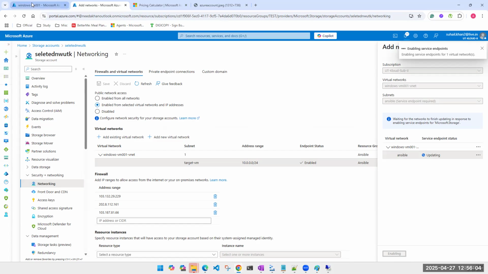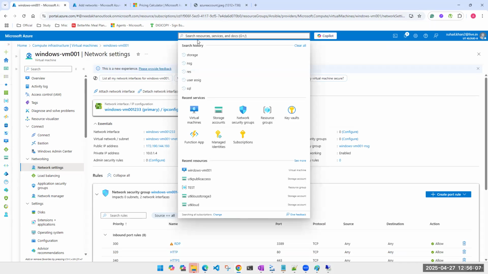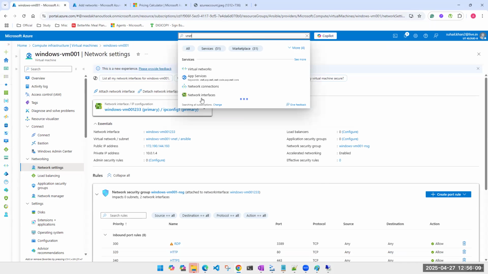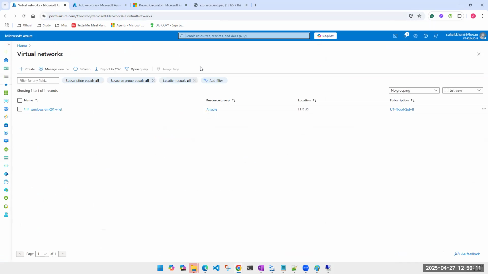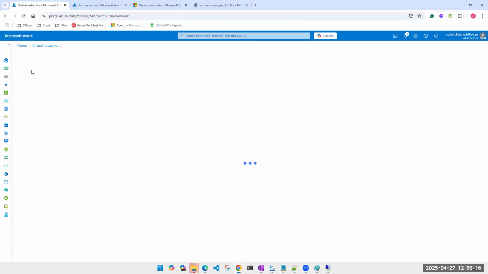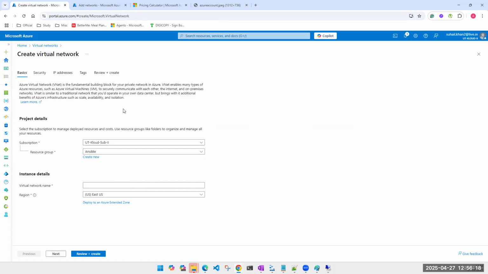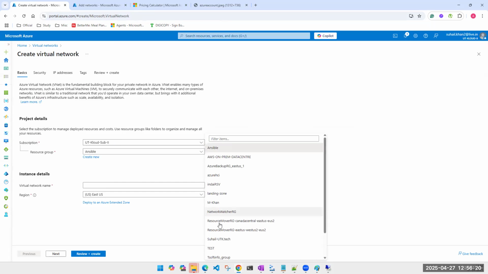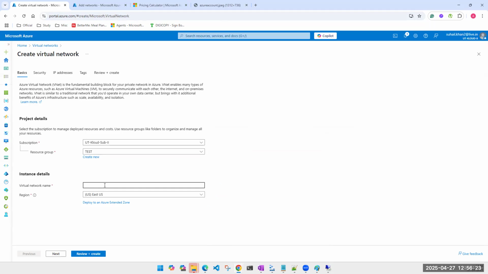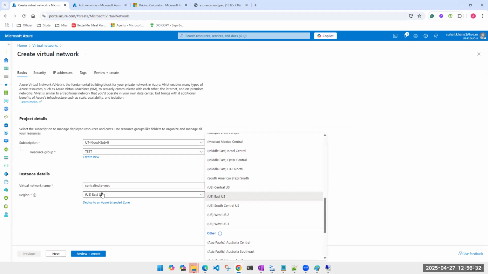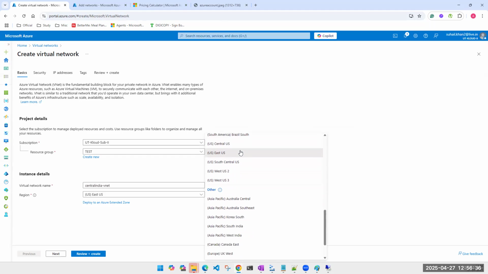Meanwhile, I'll quickly create one more VNet. I want to see if it is allowing a VNet which is in a different region. We never used to get that option, but you never know. Microsoft keeps making changes. So I'll just create a VNet. I'll call it Central India VNet, and I'll create it somewhere in India or anywhere, but not in East US.